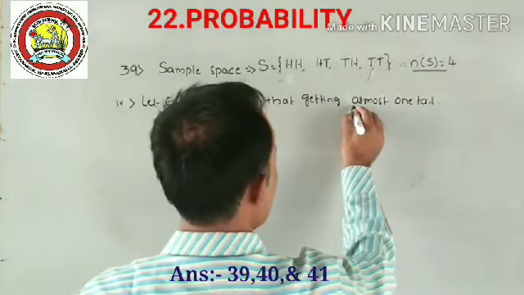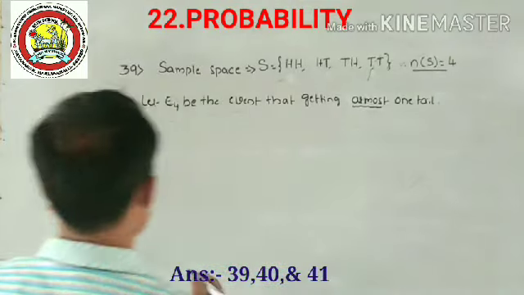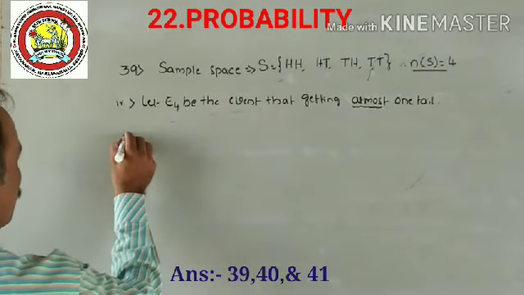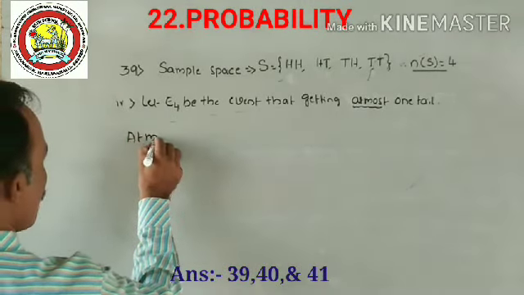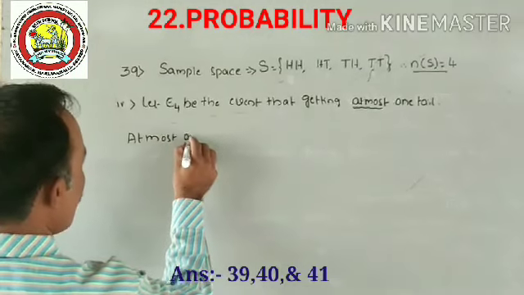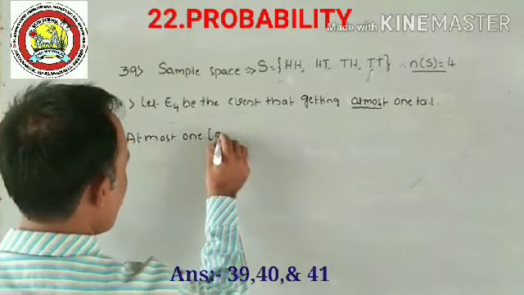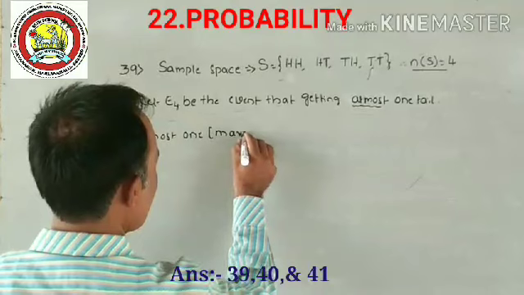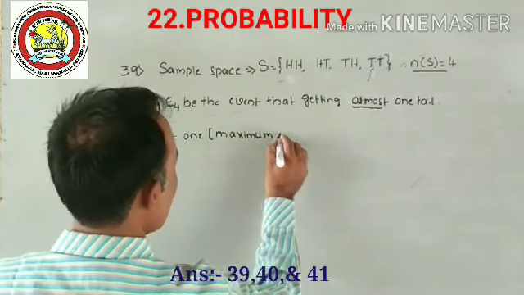That's very important about this word. At most means at most one. At most one means maximum one.